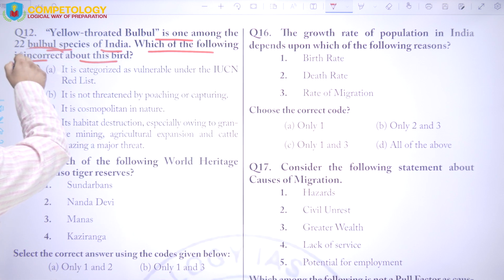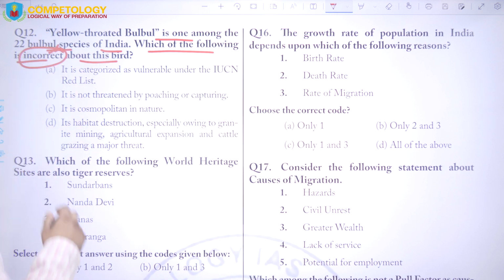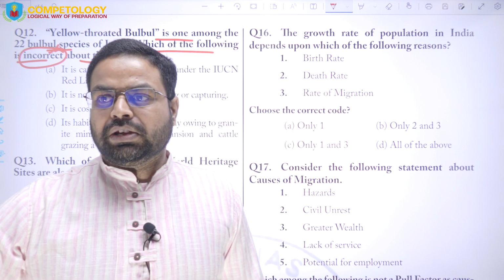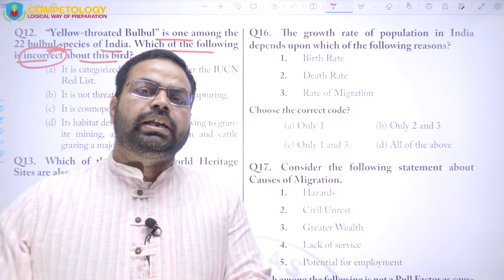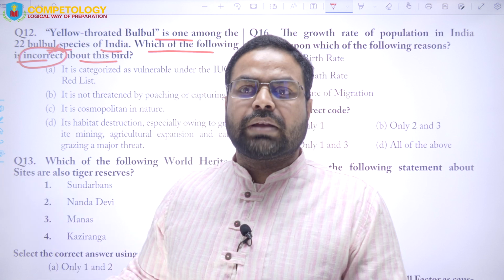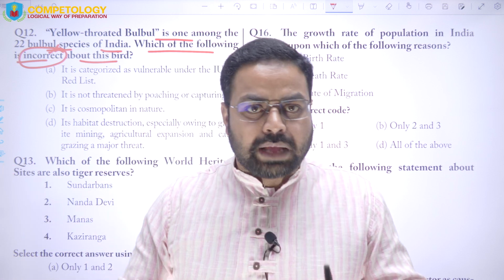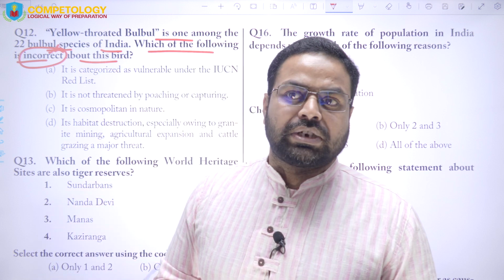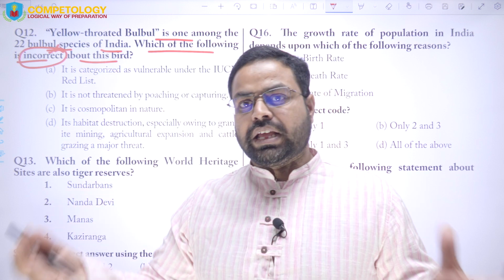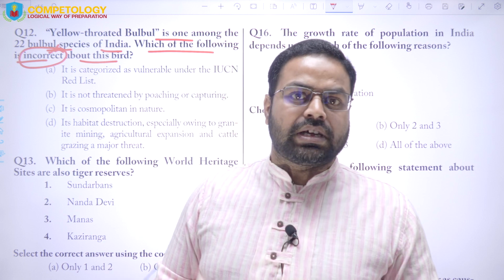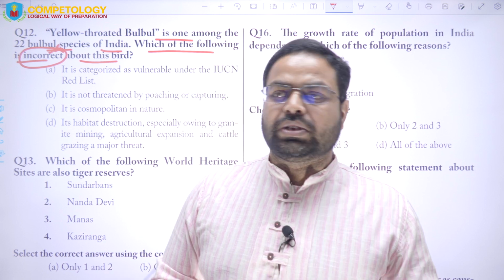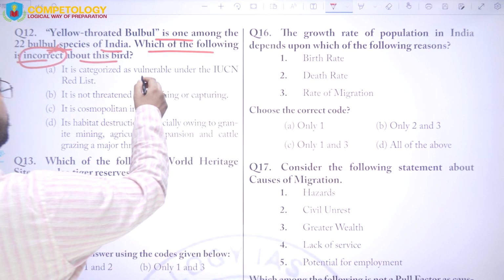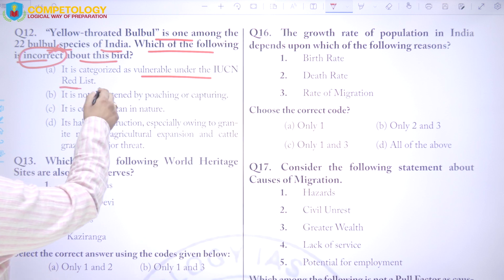So this word incorrect should be noticed specifically, because most of the students commit the mistake by ignoring or missing out this incorrect or not correct or not suitable words, and these are the trap ways of the UPSC or any other civil services exam, where most of the students fall and they lose their chances to clear the prelims examination, right?